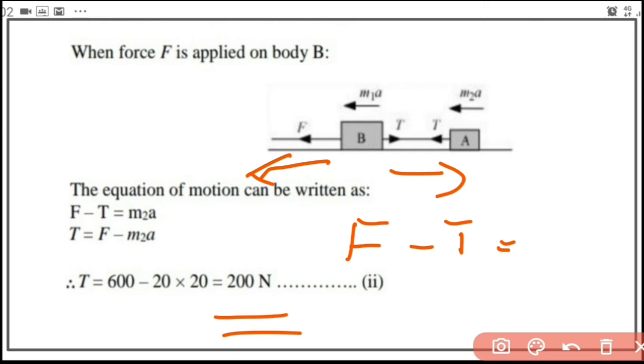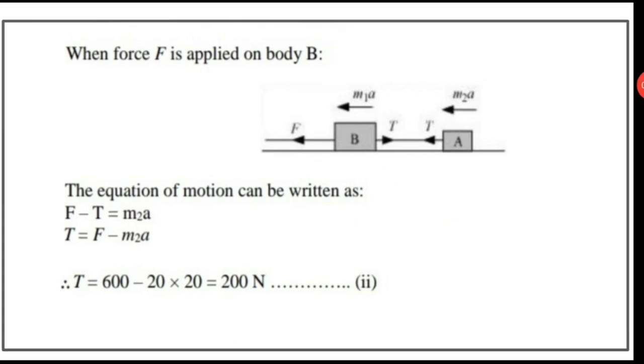So pulling from the side of A, we have the tension 400 Newton, and pulling from the side of B, we have the tension 200 Newton, which is less. With this, we conclude today's session.